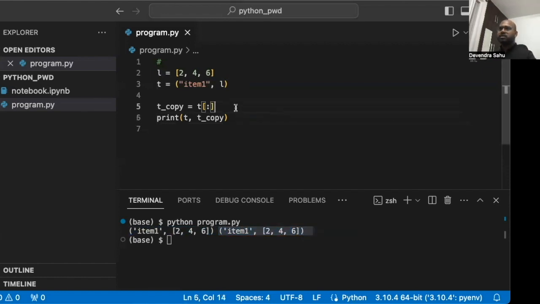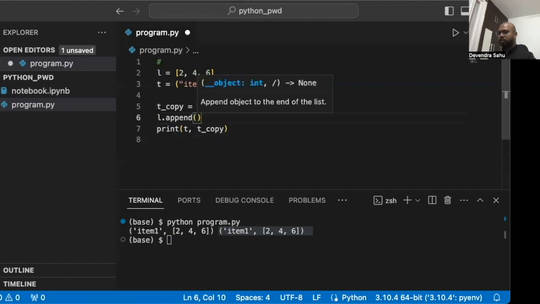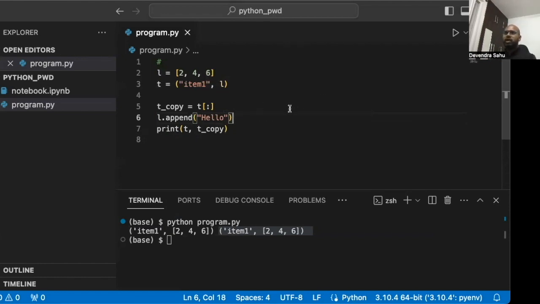Now let's say I do an append on L dot append. Let's say append a string hello. So what do you think will happen? Right? We have modified this L and added a hello at the end. But this list is a part of this tuple which is immutable, cannot be changed. What do you think will happen?